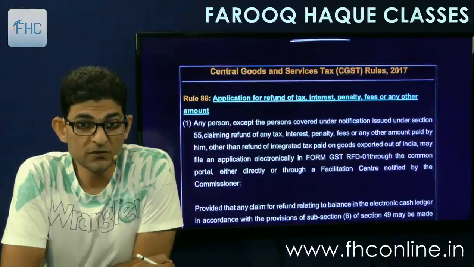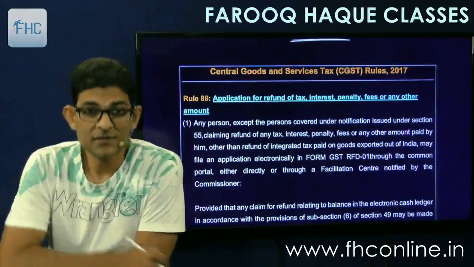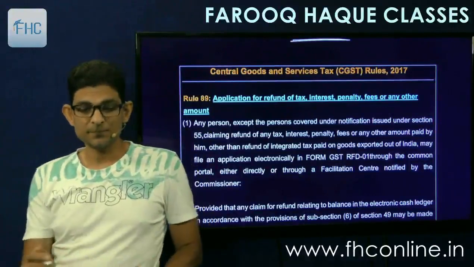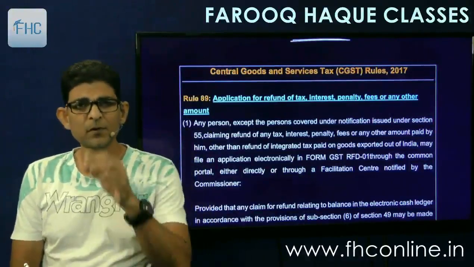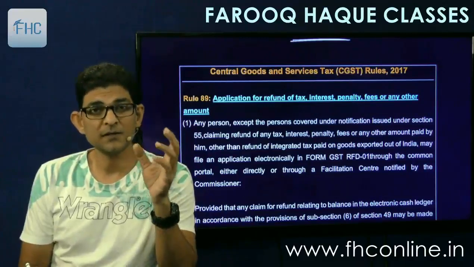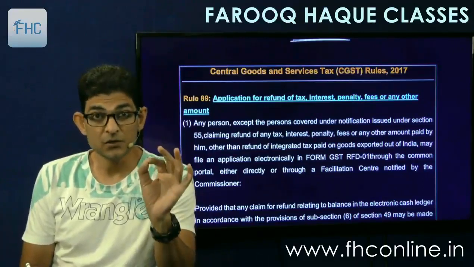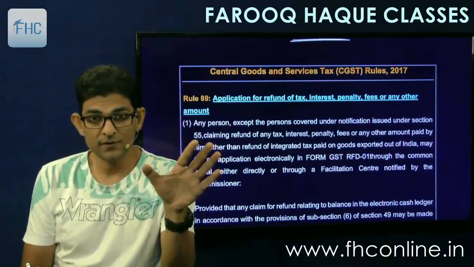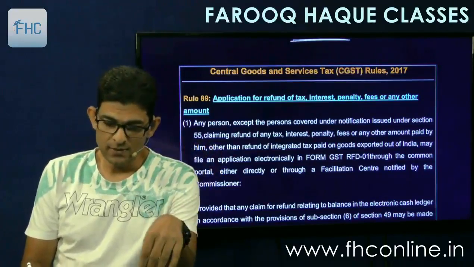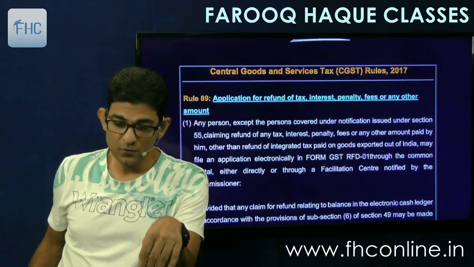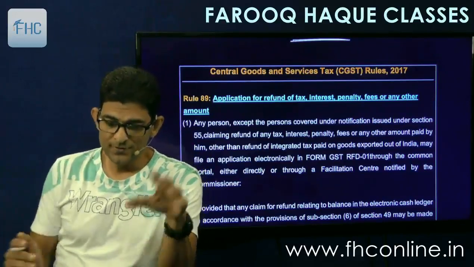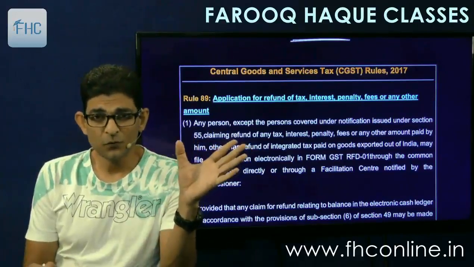Now let's see the rules after the section that we have seen in the last lecture. So the rules are simple, and as you know, you have to remember only the form numbers and the time limits and certain conditions, not everything given in the rules. So rule 89 says application for refund of tax, interest, penalty, fees or any other amount. So the language is to be forgotten.